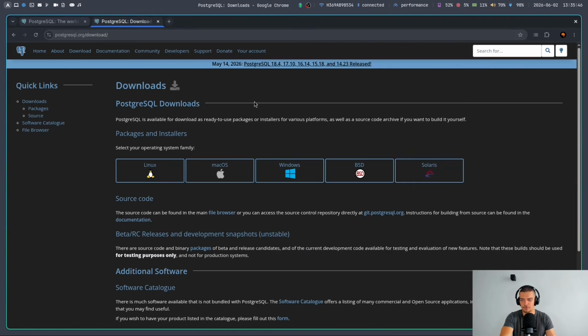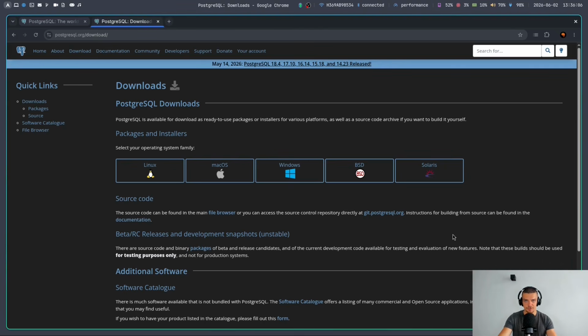How you install this, of course, depends highly on your operating system. If you go to postgresql.org/download, you will find the different installers. For Linux users, I recommend you use your package manager if you want to install it locally. These are all local installs. In this video today, I'm going to install a Docker version.